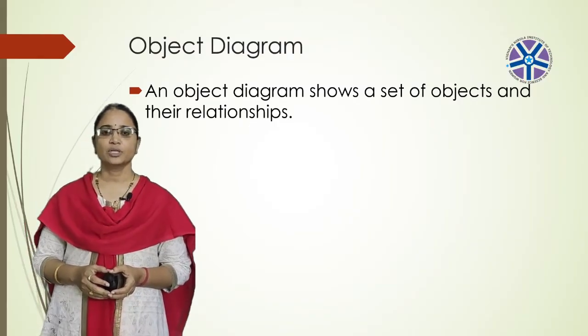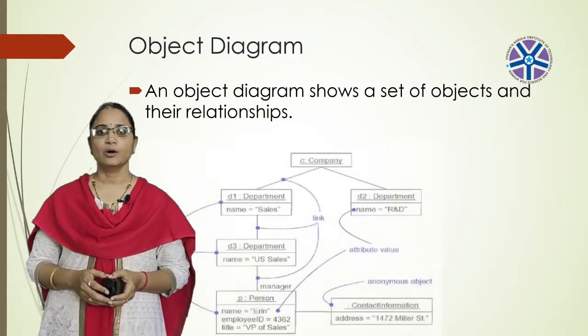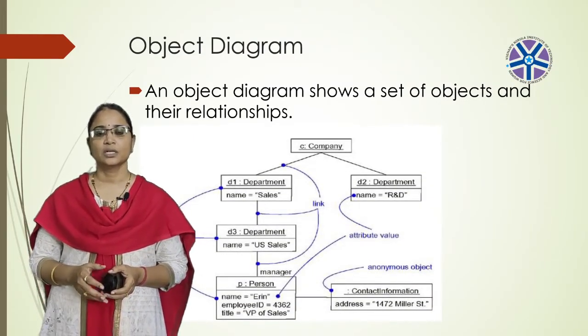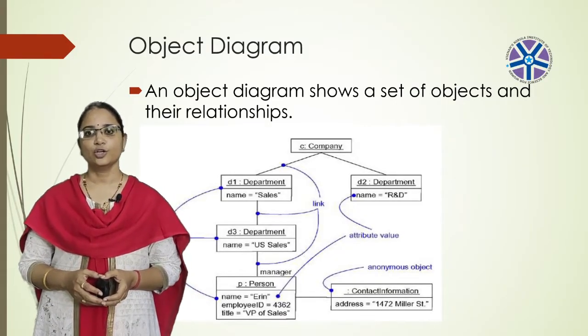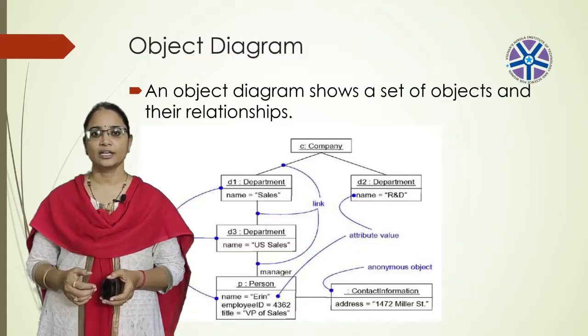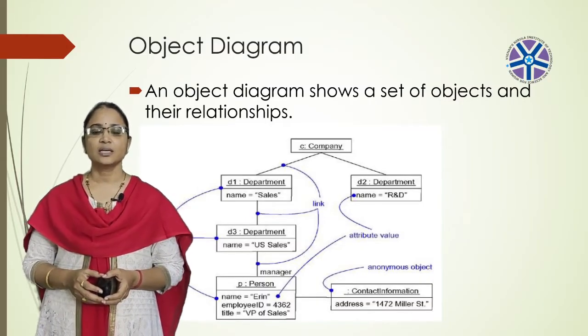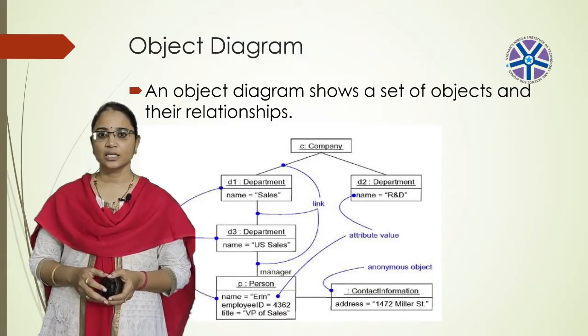And next, coming to the diagram, here a company may have D1 object, D2 object and D3 object. D1 object contains the department sales, D2 object contains the department R&D, and D3 contains the US sales. These are the objects, and the relationship can be represented as in class diagrams.